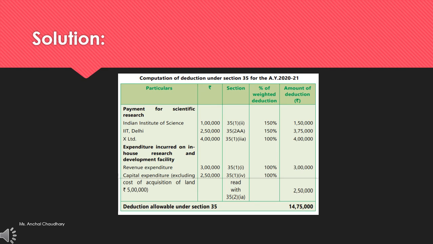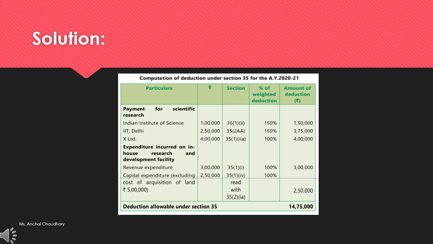Next was expenditure incurred on an in-house research and development facility. So there were two expenditures which were given, revenue and capital. Both are allowed at 100%, but the expenditure will not include the cost of acquisition of land. So we will exclude the cost of acquisition in your capital expenditure. So revenue expenditure was 3 lakh. That 3 lakh, as it is, you will give the 100% deduction.